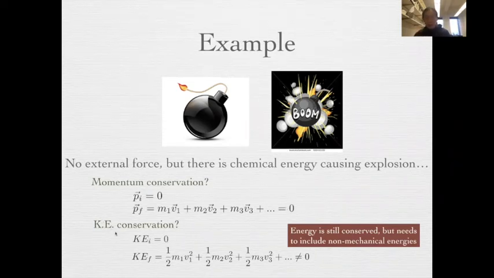So here, even though kinetic energy is not conserved, energy is, because initially we have chemical energy, and then we convert it into kinetic energy. So that's the biggest difference. Later on, we will talk about some collisions where sometimes momentum is conserved, sometimes energy is conserved, sometimes both of them are conserved, sometimes both of them are not conserved.